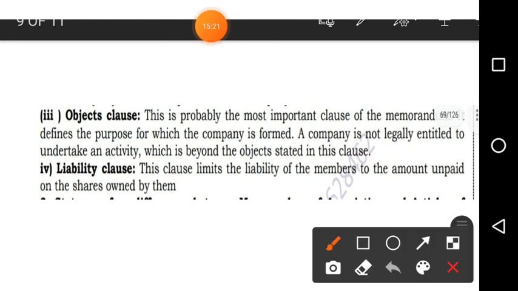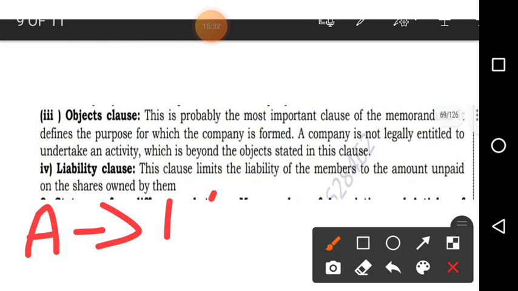For example, a member A says he is going to invest 1 lakh, but he has given only 50,000. So how much is pending? Again 50,000 is pending.